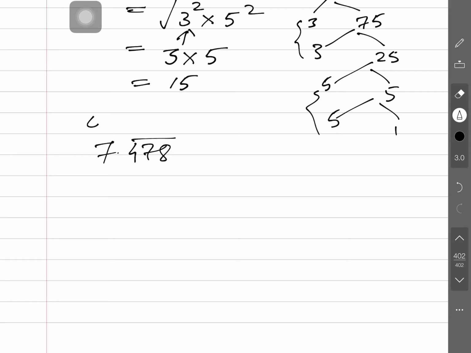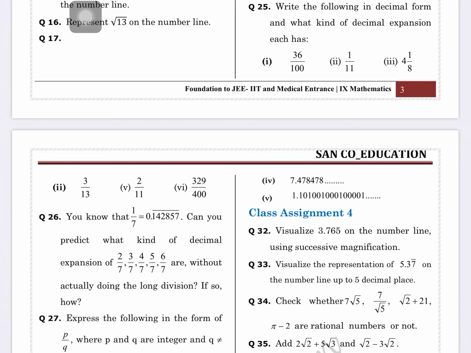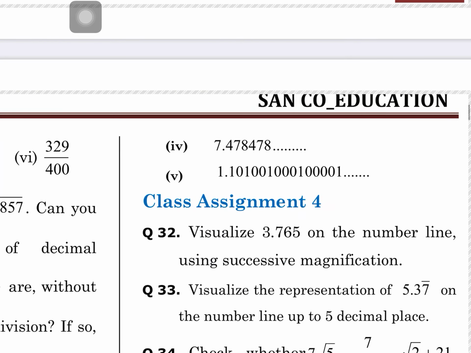All the 3 digits being repeated are to be taken under the bar sign. Is that clear? Now, 7.478478 is what type of decimal expansion? Repeating type. You are right. And what does a repeating type decimal expansion have? You are right, rational numbers have repeating type decimal expansions.